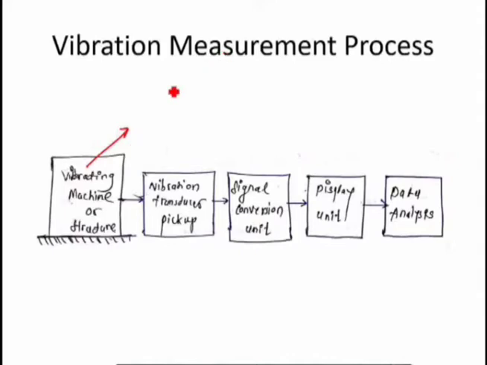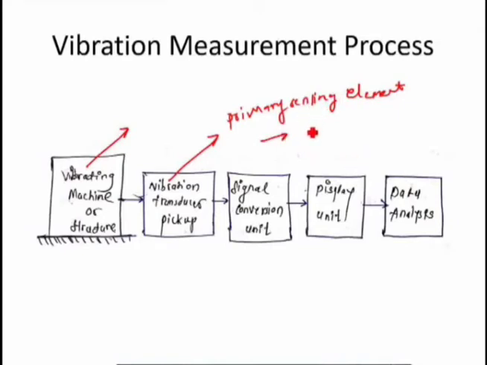that particular vibratory motion from the vibrating machine or structure is converted into an electrical signal with the help of a transducer or pickup. This vibration transducer or pickup, which we normally call a vibration pickup or vibration transducer, is the primary sensing element. So what are the primary sensing elements? There are basically three primary sensing elements which will be studied in this particular video.